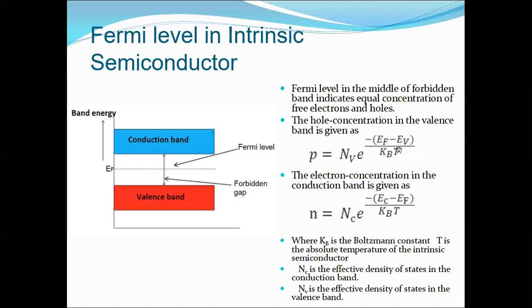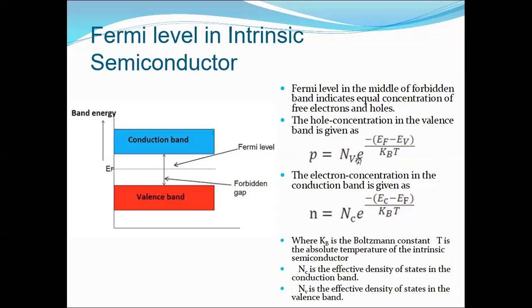Now another factor is kBT. kB is the Boltzmann constant, and T is the temperature. Temperature is another important factor which will increase or decrease the concentration of the electrons and holes in the conduction and valence bands. So these are very important formulas. Please take a note, because later we will be discussing this further when we talk about the distribution.